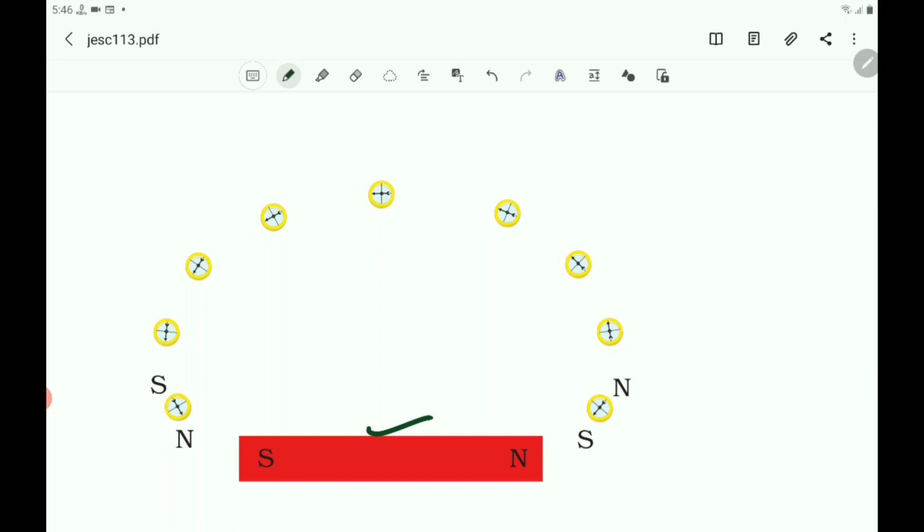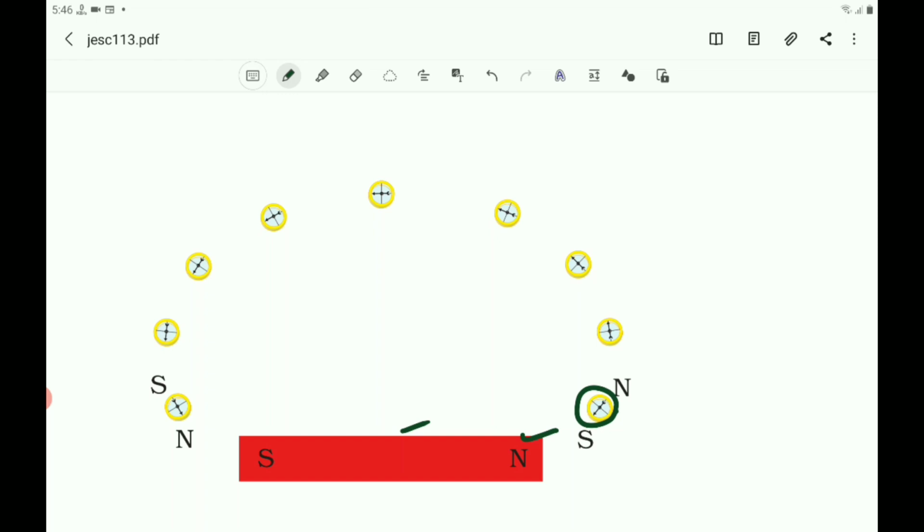Place the bar magnet on a sheet of white paper which is fixed on a drawing board and mark the boundary of the magnet. Place the compass near the north pole of the magnet. Here is the north pole, and you keep the compass near the north pole of the bar magnet.